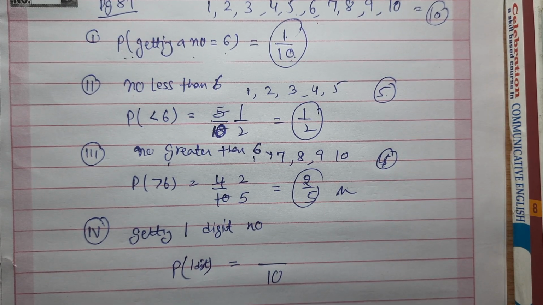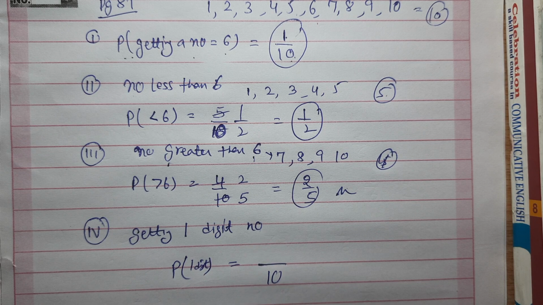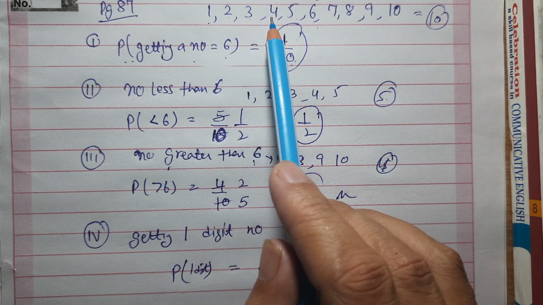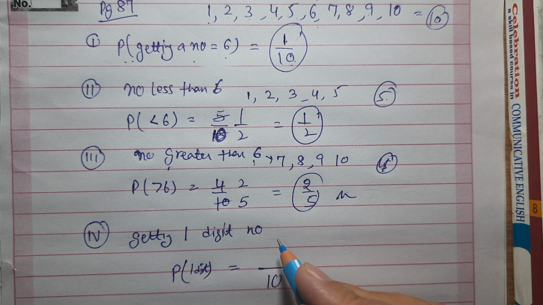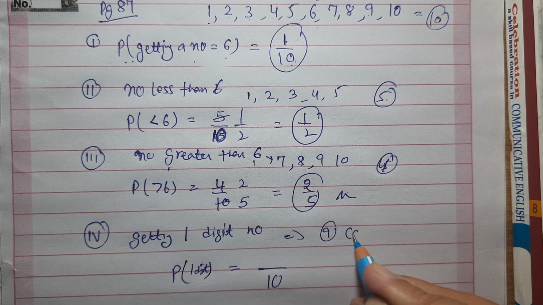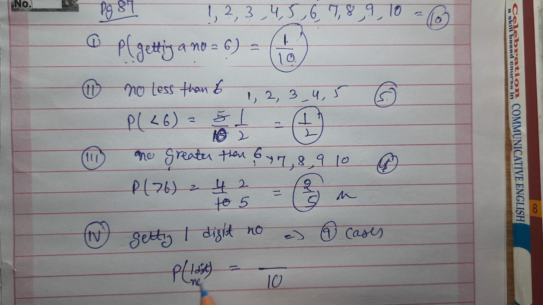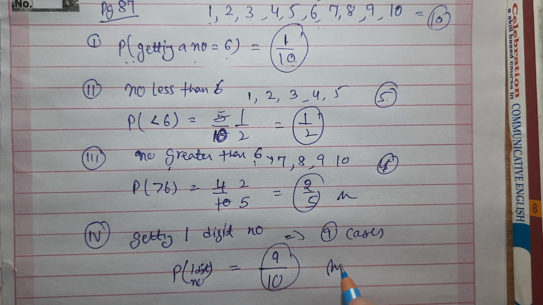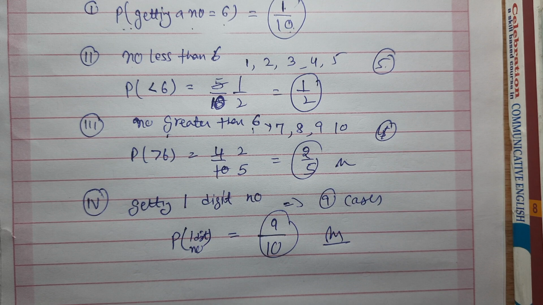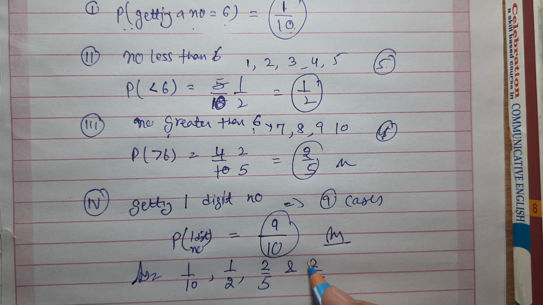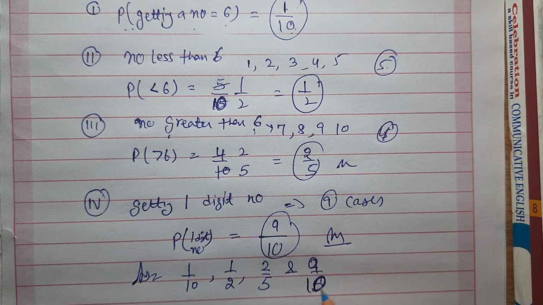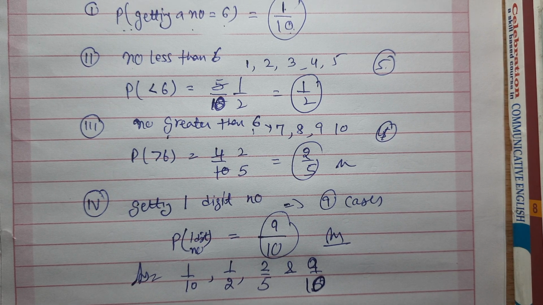Now in the last it says, what is the probability of getting a one digit number? Now first of all understand, 1, 2, 3, 4, 5, 6, 7, 8, 9. Total 9 one digit numbers and 10 is 2 digit. So getting a one digit number is total 9 cases. So what is the probability of getting a one digit number? 9 upon 10. So that clears our question. So first answer is 1 upon 10. Second is 1 upon 2, third one 2 upon 5, and last one is 9 upon 10, getting a one digit number. I hope this concept is clear.